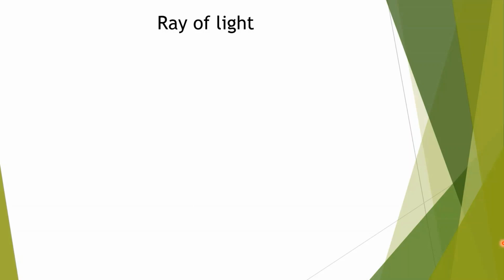The next point is ray of light. For example, a ray of sunlight. One ray which is coming from the sun, we are seeing as a ray of light. So what is a ray of light?